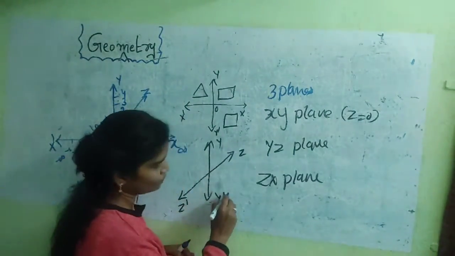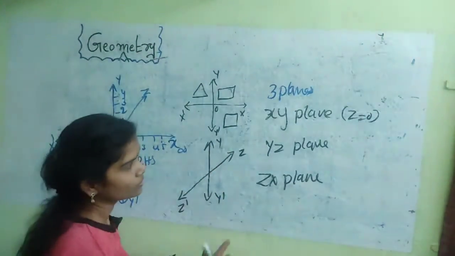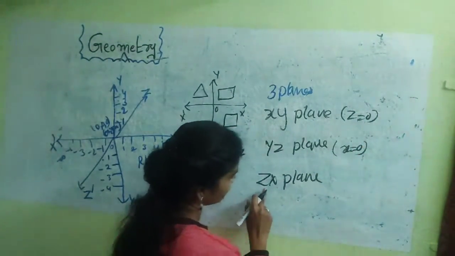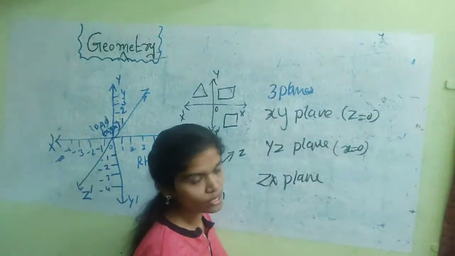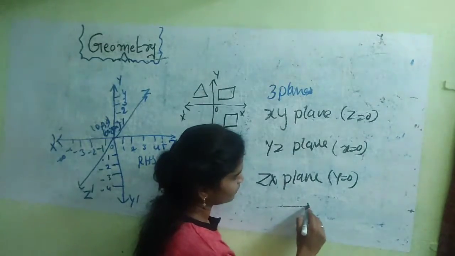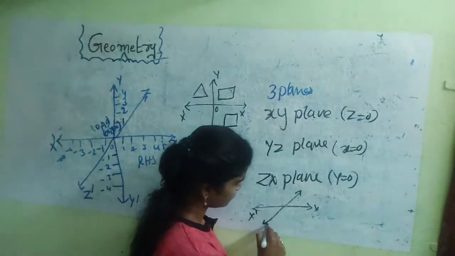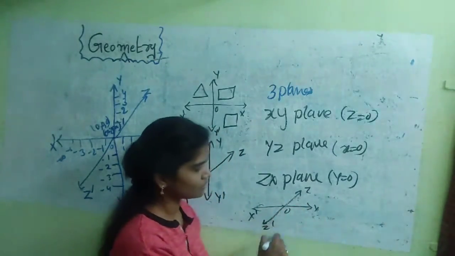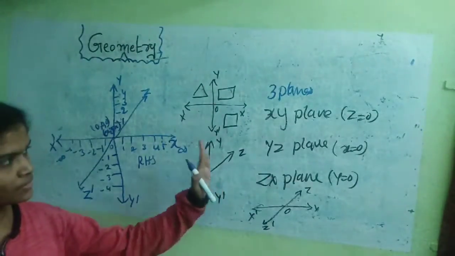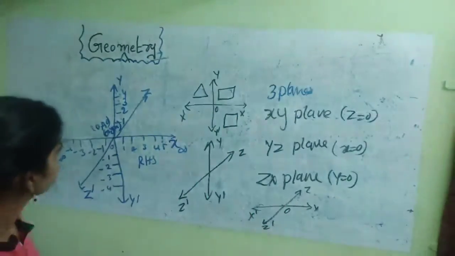In the ZX plane we have the values Z and X, so we can't represent the Y value. Y is equal to 0. Here also the same in the ZX plane: the Y value cannot be represented, Y is equal to 0. X dash, Z dash, Z. This is the horizon. With the two axes we represent 2D shapes.